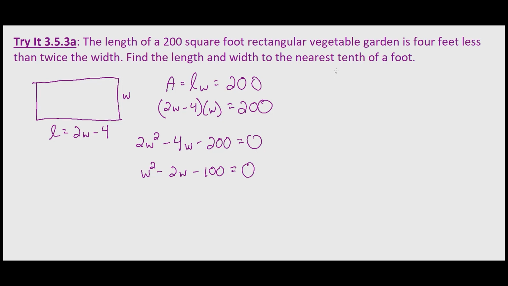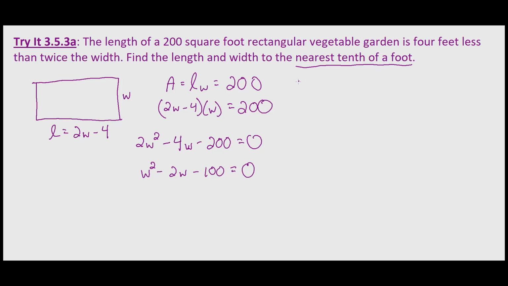And then a key factor in this problem that's a good indicator that it won't factor. It doesn't hurt to try, even if by trial and error, but the fact that it says find the length and width to the nearest tenth of a foot, that's a good indicator, though not necessarily the case, that it's not going to be an exact value. So therefore, it's not going to factor. So let's go ahead and use the quadratic formula instead.